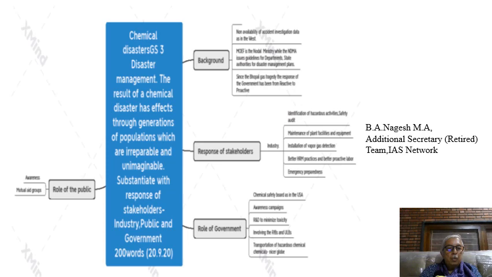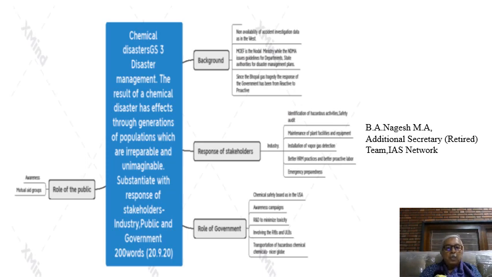Then mutual aid groups. Mutual aid groups will come in case of a disaster, where the public will help the industry as well as the district administration in rescue. The rehabilitation part of it is the role of the government as well as the industry.